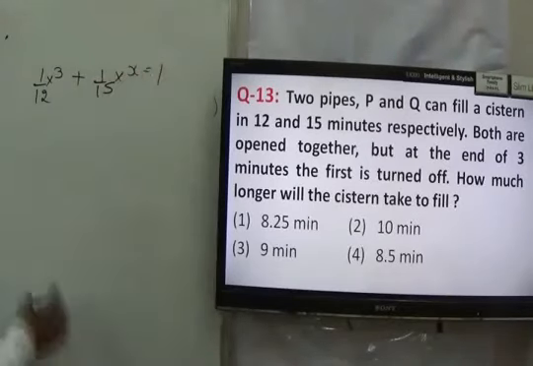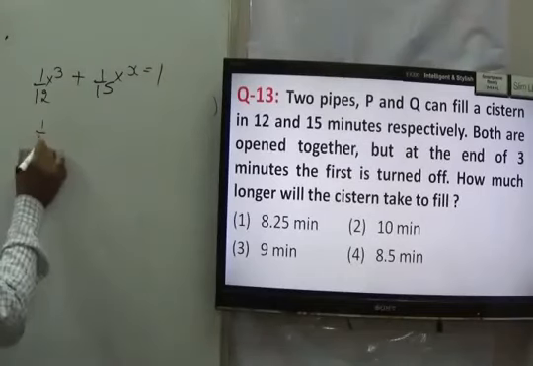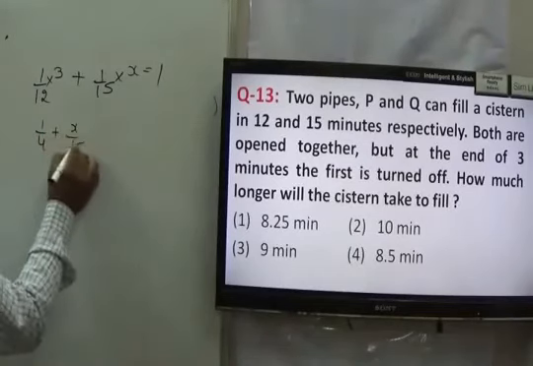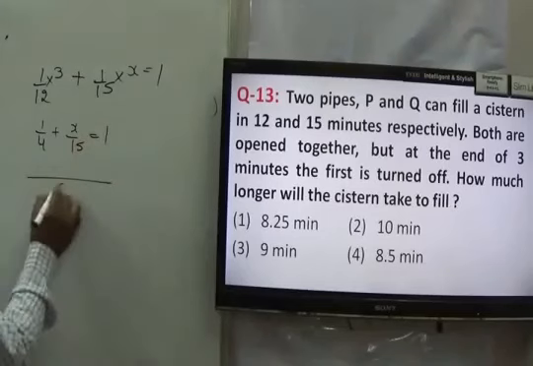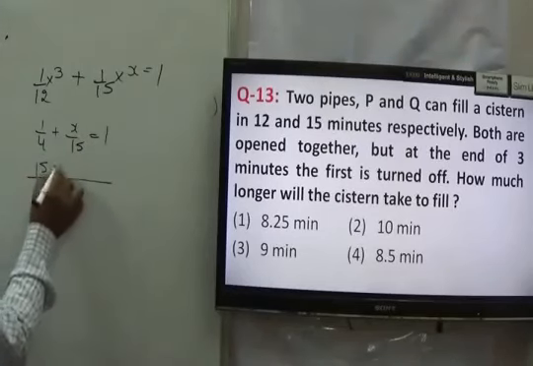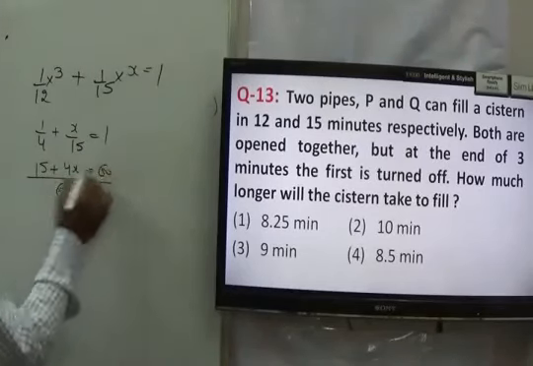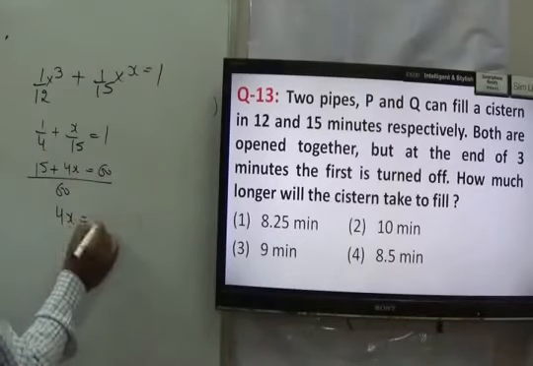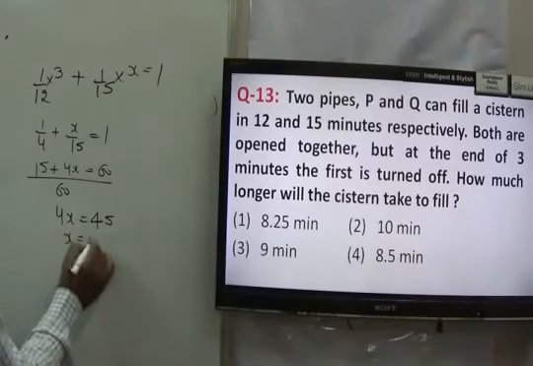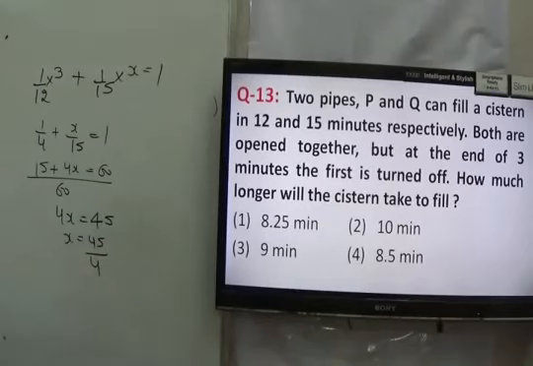Total tank is filled, right? You just solve it. 1 by 4 plus X upon 15 equal to 1. Take the LCM to be 60. 15 plus 4X equal to 60. So here we can say 4X equal to 45. X equal to 45 upon 4.